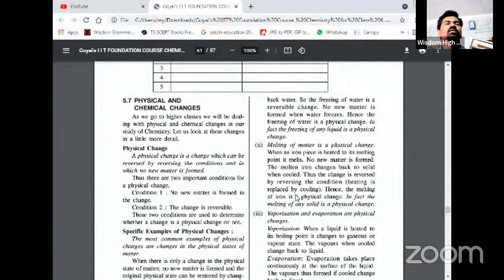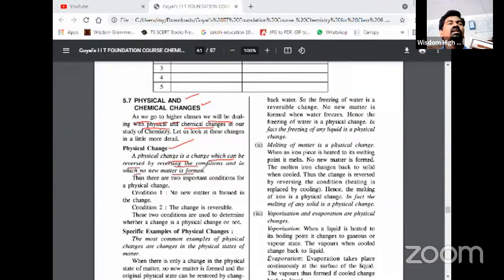Next, physical and chemical changes, very, very important changes. As we go to higher classes, we will be dealing with physical and chemical changes in our study of chemistry. Now, the basic definition of a physical change: a physical change is a change which can be reversed by reversing the conditions and in which no new matter, no new substance, is formed.